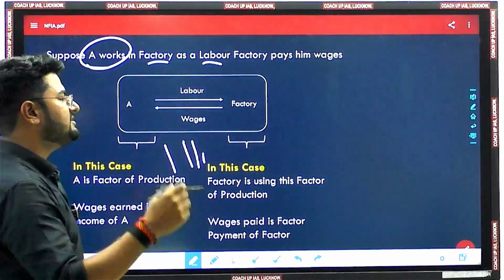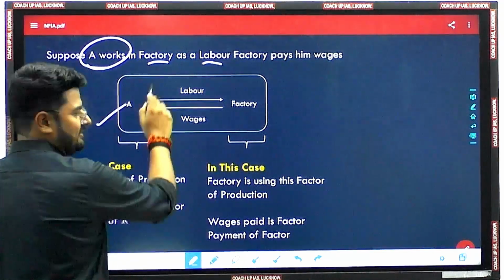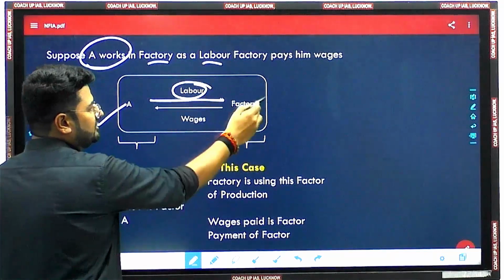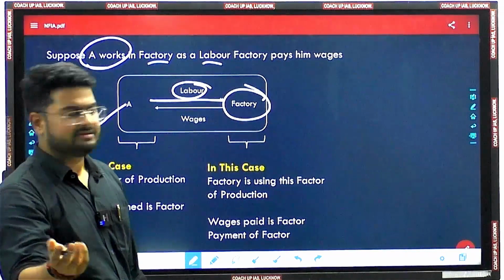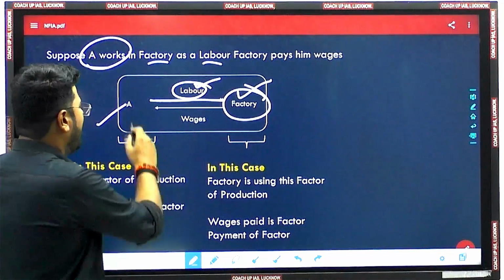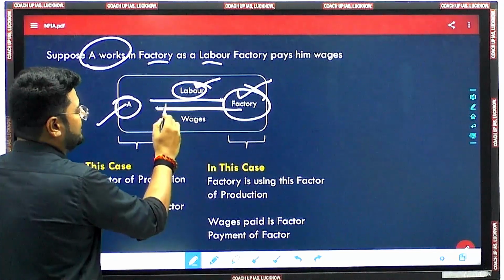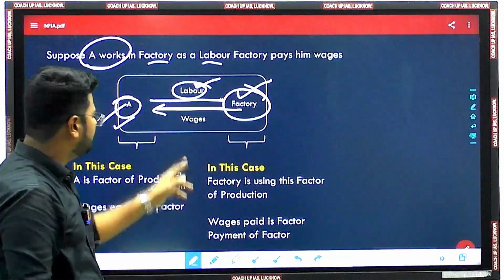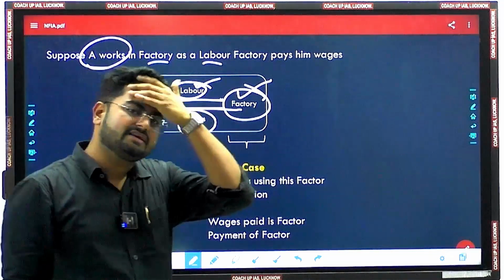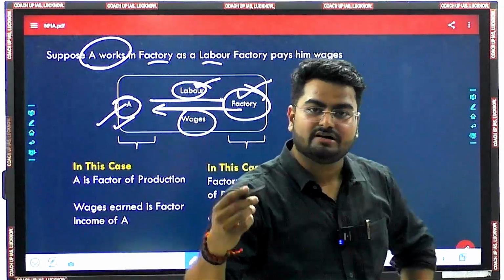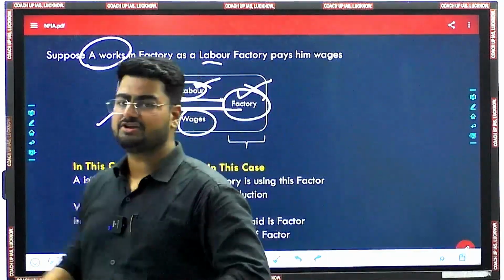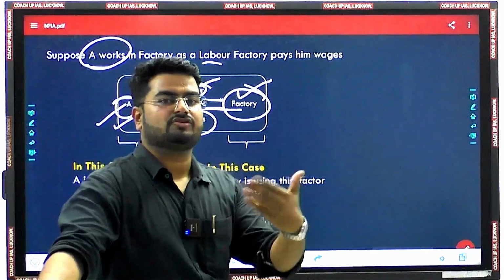So A is working in the factory as labor, and for delivering his services, the factory is paying some kind of wages to A. So the income which is received by A, because A is providing labor services to this factory. This factory is the enterprise. The factory is using the labor services of A, and in return, the factory is paying A. And this payment is wages. So the salary which A is receiving is actually his or her factor income.